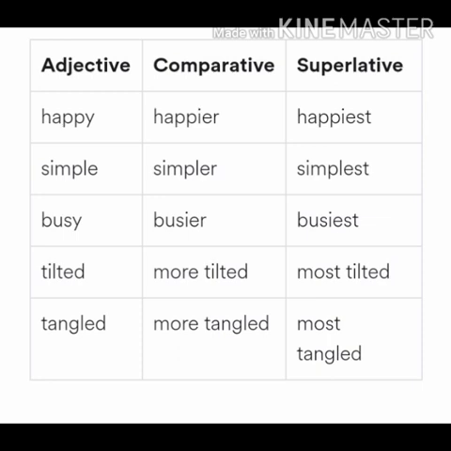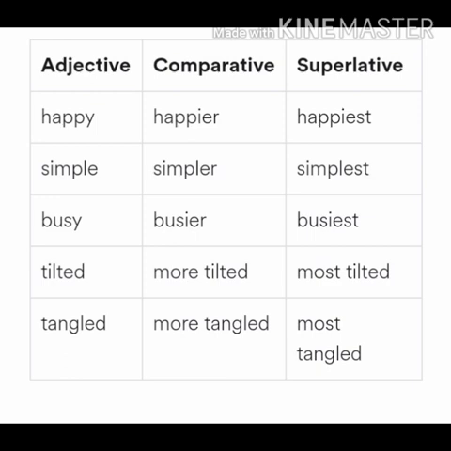Now let's see the examples of comparative and superlative adjectives. Happy, happier, happiest. Simple, simpler, simplest. Busy, busier, busiest. Tilted, more tilted, most tilted. Tangled, more tangled, most tangled.